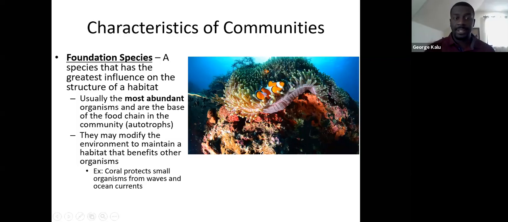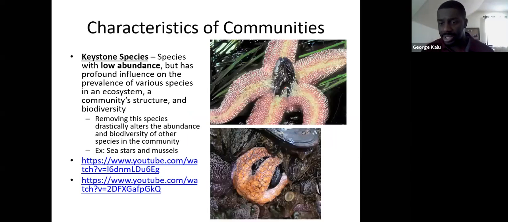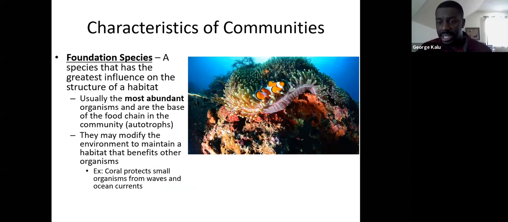So foundation species, like we said, are usually the most abundant of the organisms here. Okay. Now, the flip side of foundation species... the question is, what happens if all of the coral bleach like they are now?